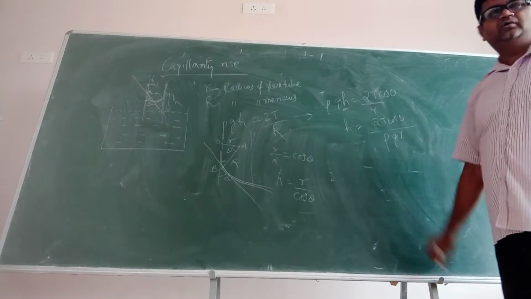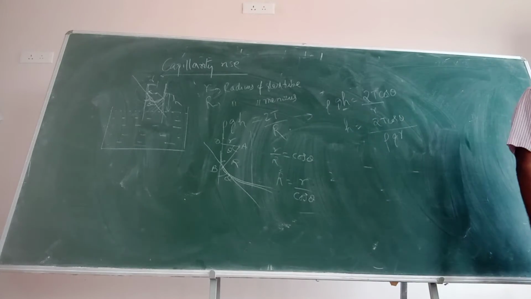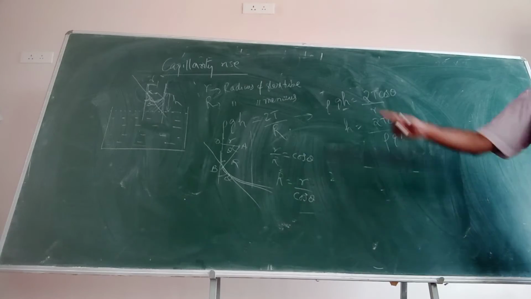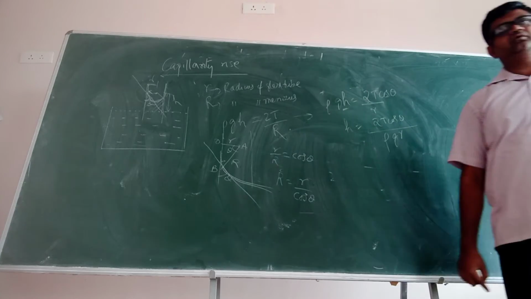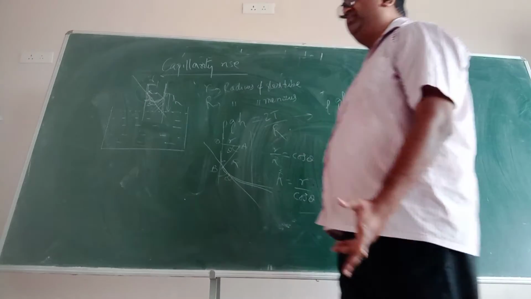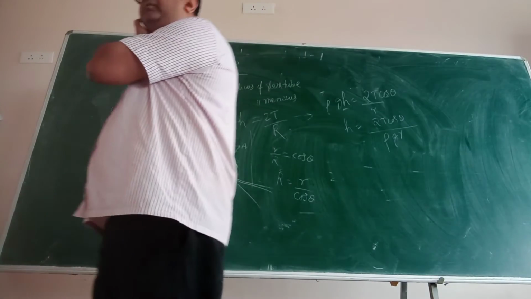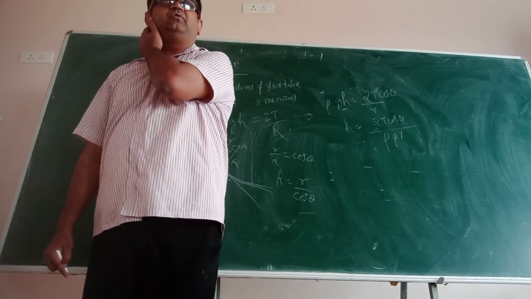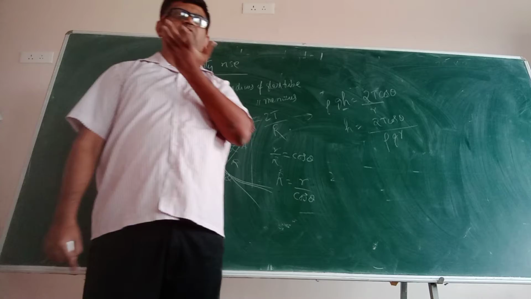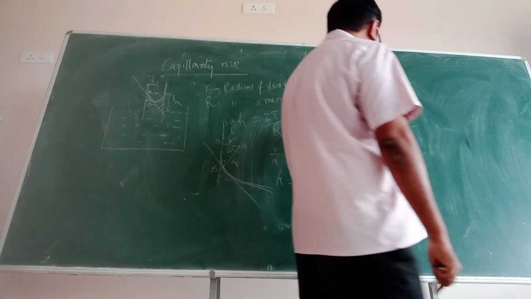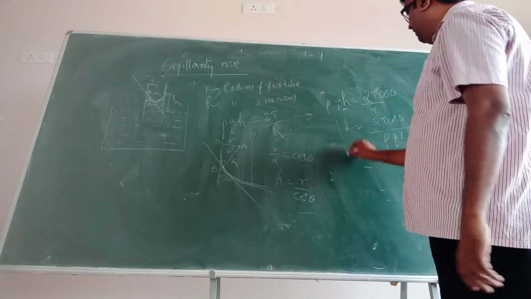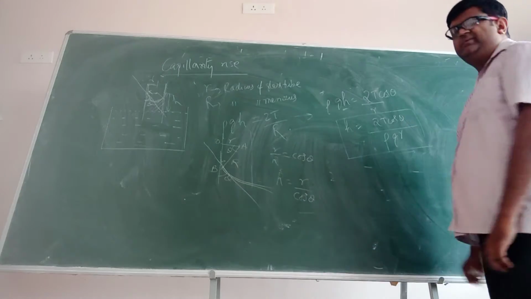What is this T? Surface tension. Surface tension of what? That liquid. If you are putting water, you have to put the surface tension of the water. If you put some other liquid, you have to put the surface tension of that particular liquid, can be kerosene, whatever. Okay? So h is equal to 2T cos theta by rho g r is a very important expression you should remember.